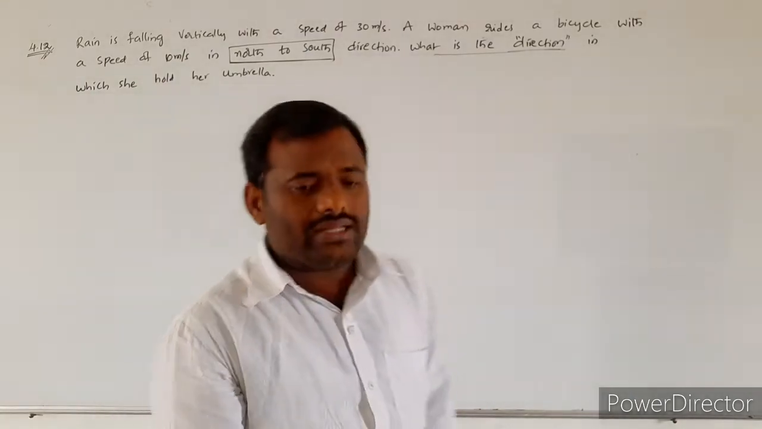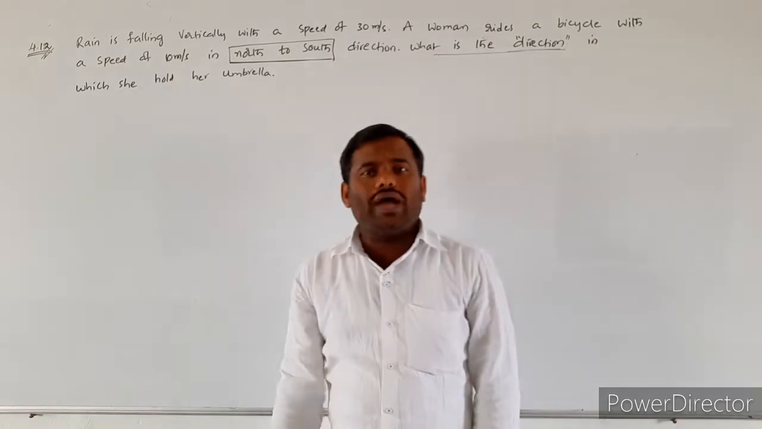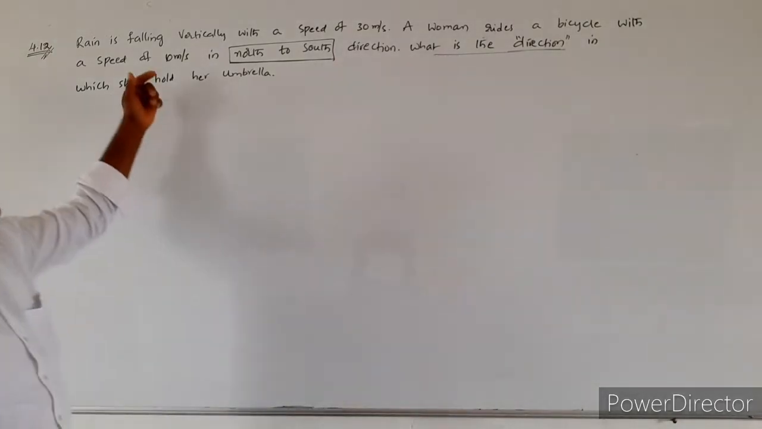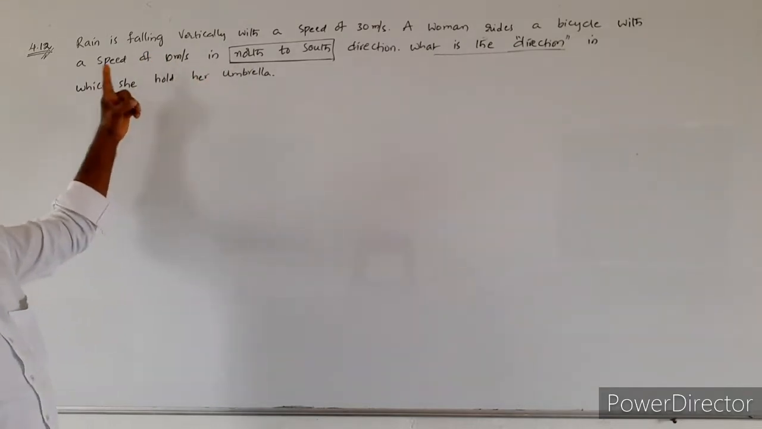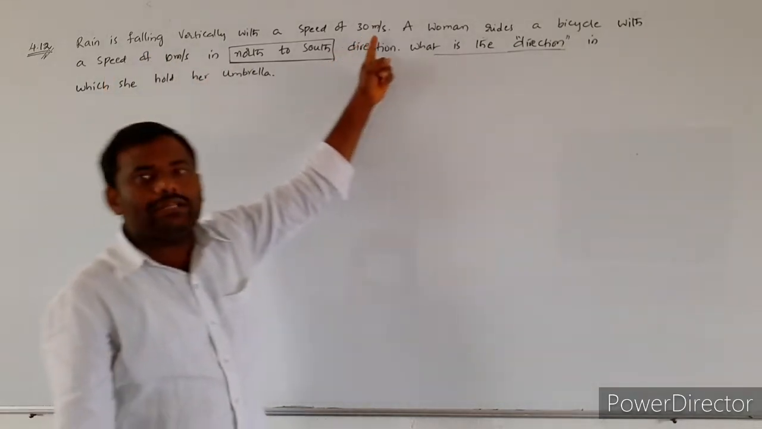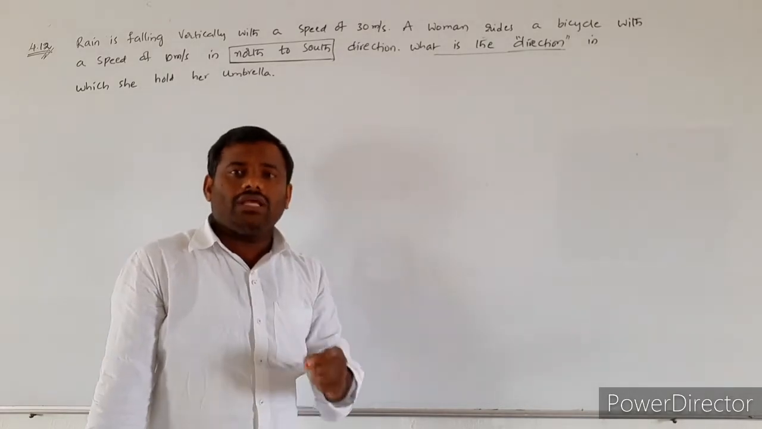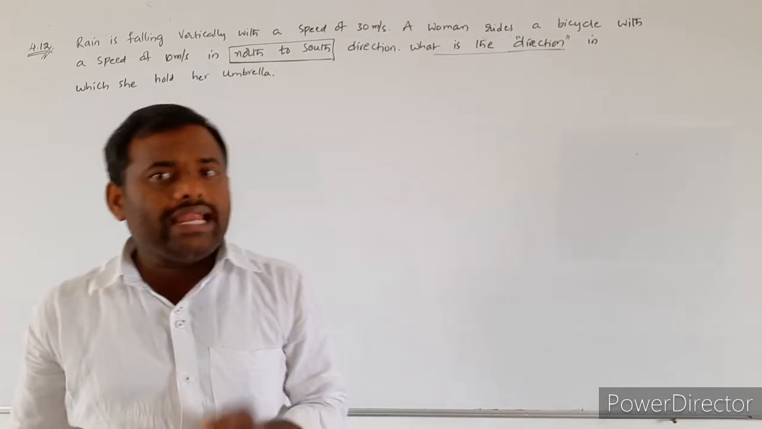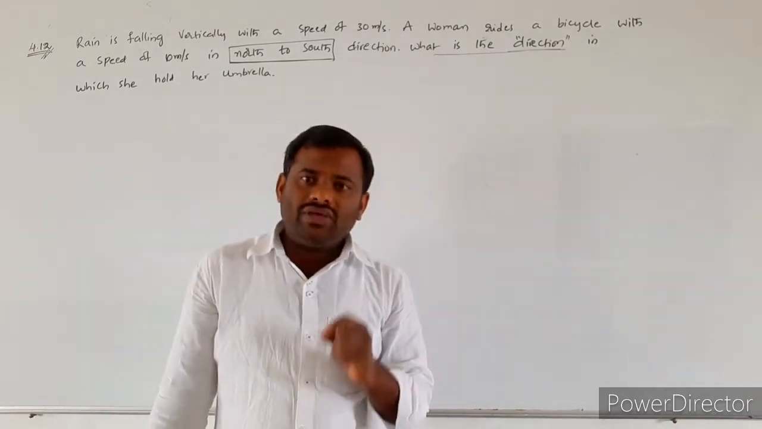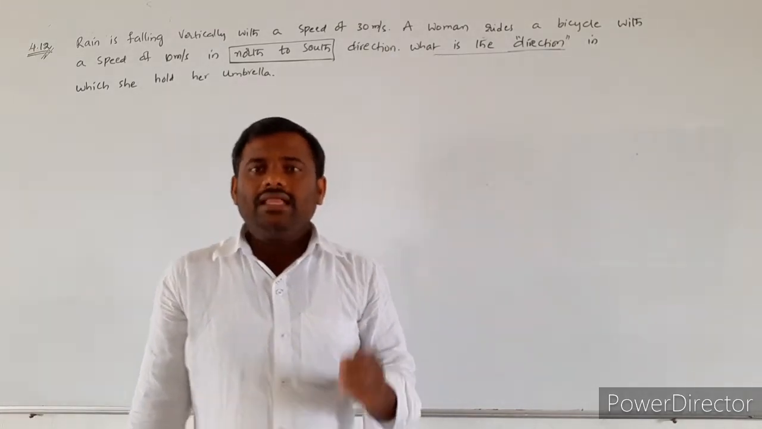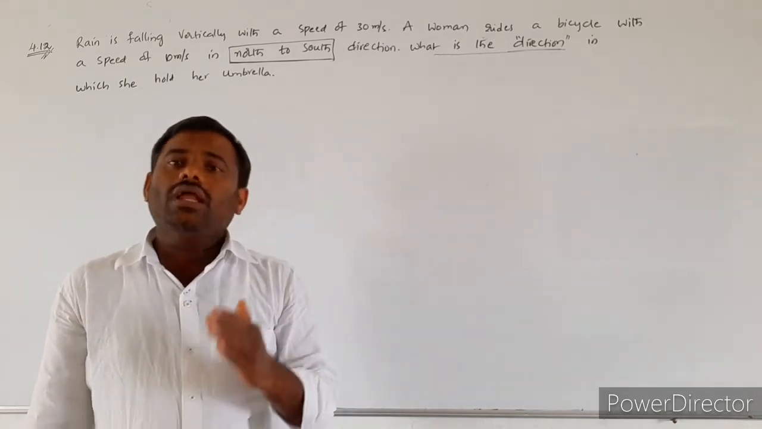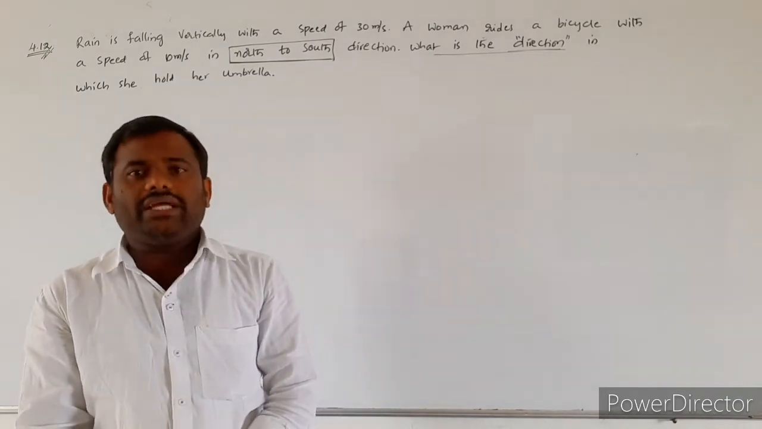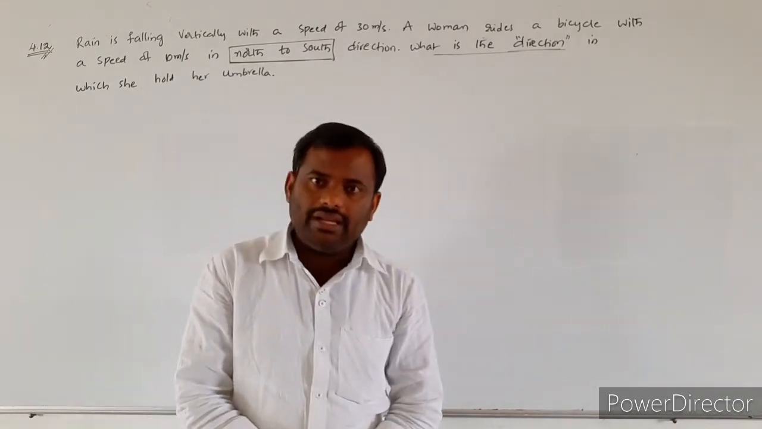So in this question they mentioned two values. One of the values is the velocity of the rain, which is 30 meter per second, and that rain will be falling vertically downwards. Later he mentioned that she will be riding a bicycle with a speed of 10 meter per second, moving in the direction north to the south. So finally they are asking in which direction she should hold her umbrella.